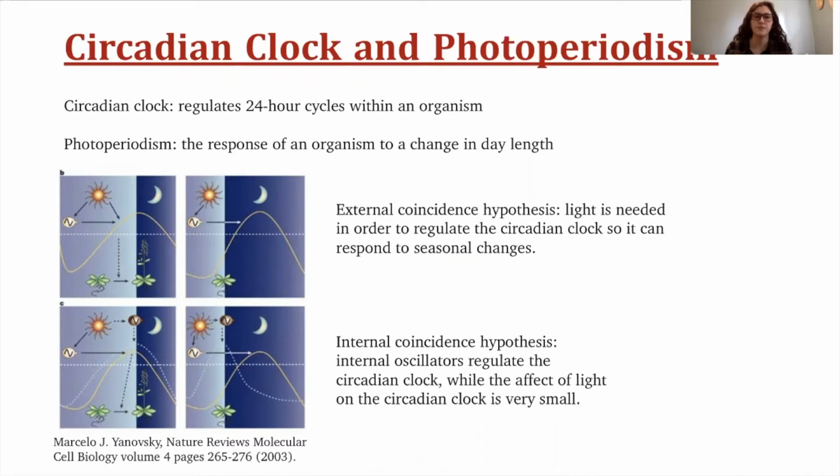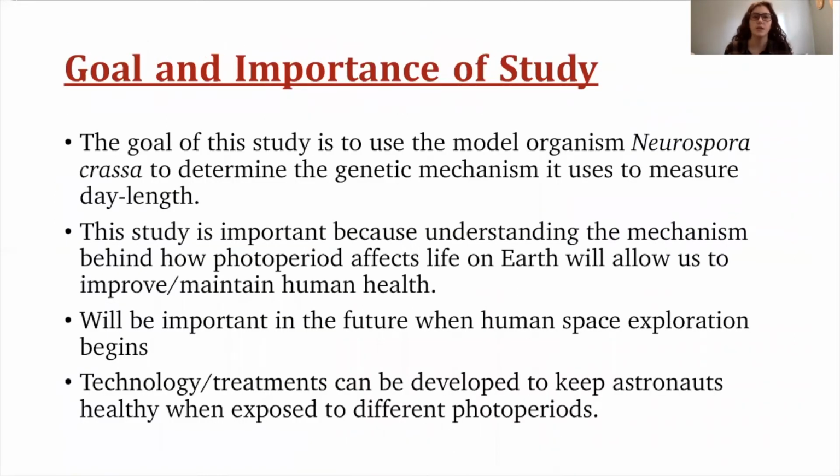The goal of this study is to use the model organism Neurospora crassa to determine the genetic mechanism it uses to measure day length. This study is important because understanding the mechanism behind how photoperiod affects life on Earth will allow us to improve or maintain human health that is affected by circadian rhythms and photoperiod.